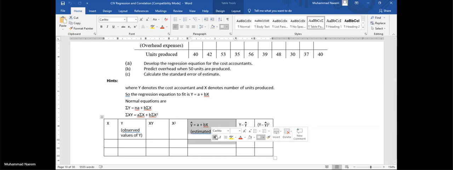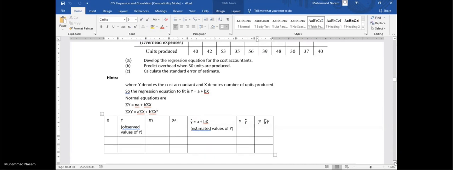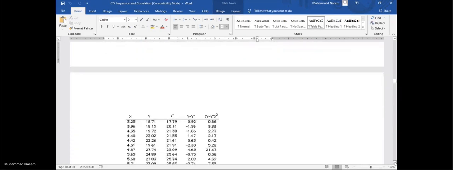Now find estimated values for each value of x given in the first column and find their difference with the observed values. Then take squares and sum up, and this sum will be used in the formula and finally get the answer. We just have a numerical value.